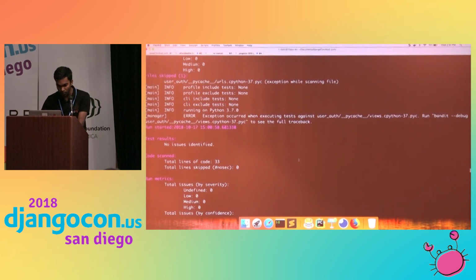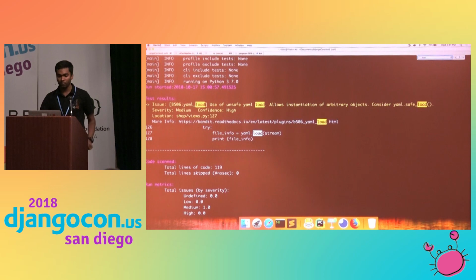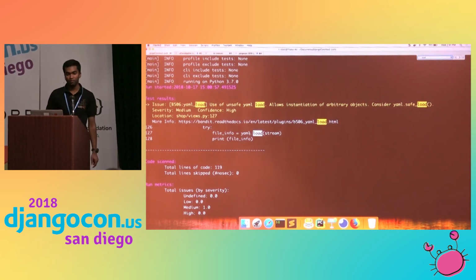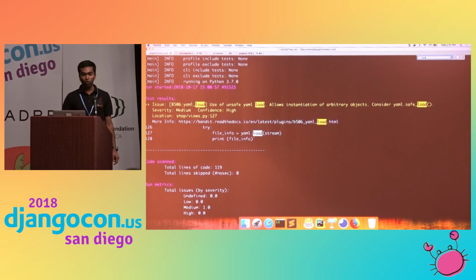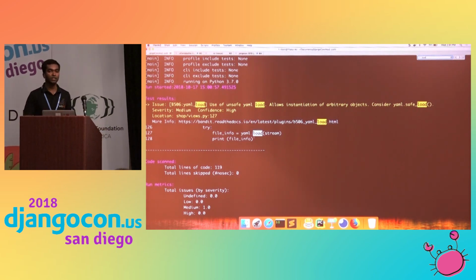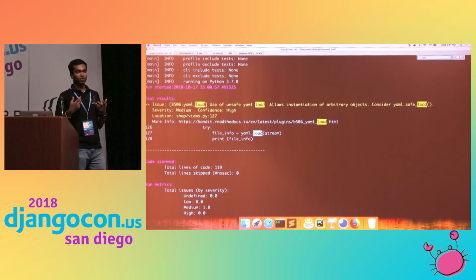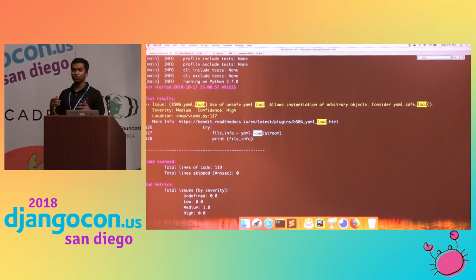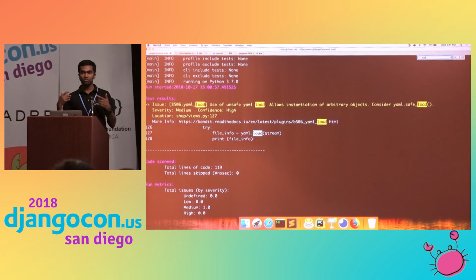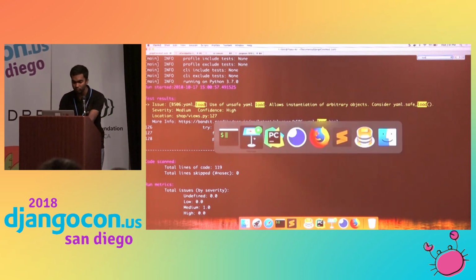Yeah, this is the one. Load. Yeah, see here. In line number 119, you are using yaml.load. So if you use a git post hook, you can prevent some of the attacks.